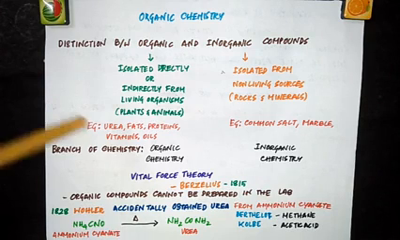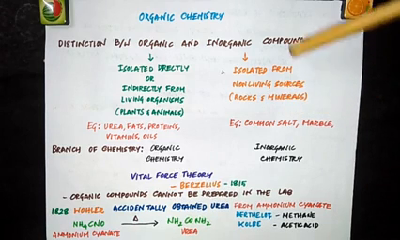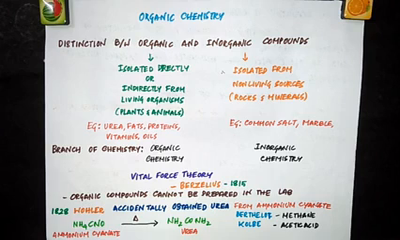So compounds like urea, fats, proteins, vitamins, oils, they were obtained from living organisms and they were called as organic compounds. And compounds like common salt, marble were obtained from rocks and minerals and they were called inorganic compounds. Now you would have come across this word organic everywhere. Organic means life. So when you are getting the compounds from living organisms, they were named as organic compounds, and the study of those compounds was called as organic chemistry. So this was the picture from 1780.